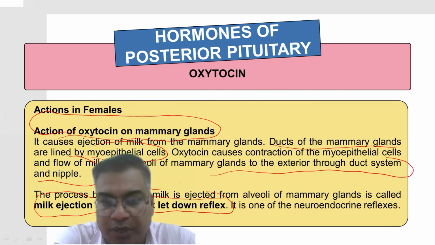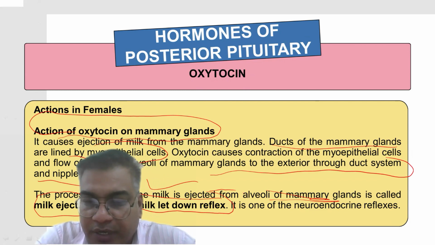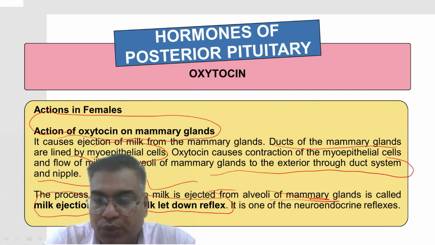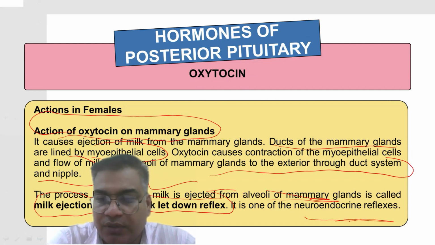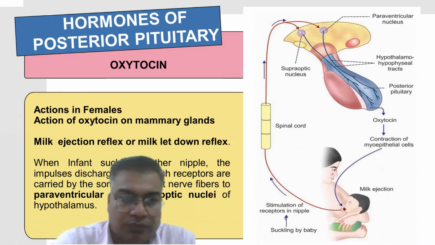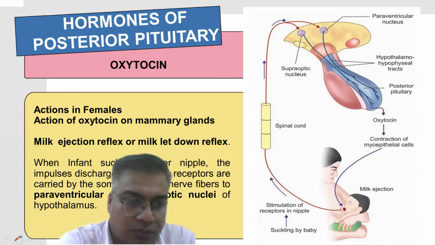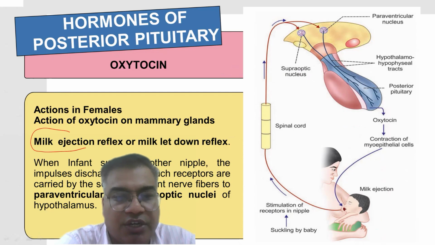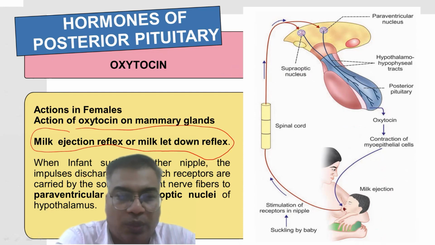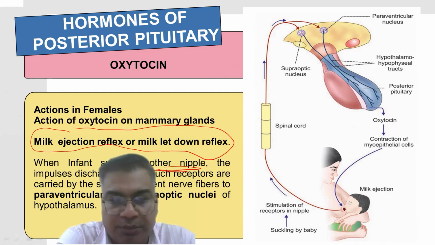This process of milk ejection from the mammary gland, we call it the milk ejection reflex or the milk letdown reflex, which is a neuroendocrine reflex. It involves both the nervous and endocrine systems. Now come to the milk ejection reflex. When an infant sucks the mother's nipple, the impulse discharge from touch receptors is carried by the somatic afferent nerve fibers to the paraventricular nuclei and the supraoptic nuclei of the hypothalamus.